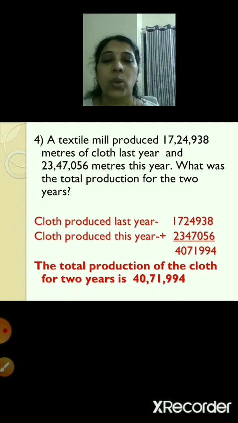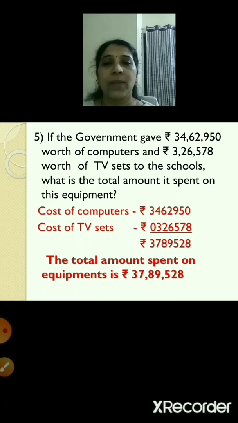40,71,994. The total production of the cloth for 2 years is 40,71,994. Your final answer is the total production for the 2 years is 40,71,994. So let's move to the fifth word problem.